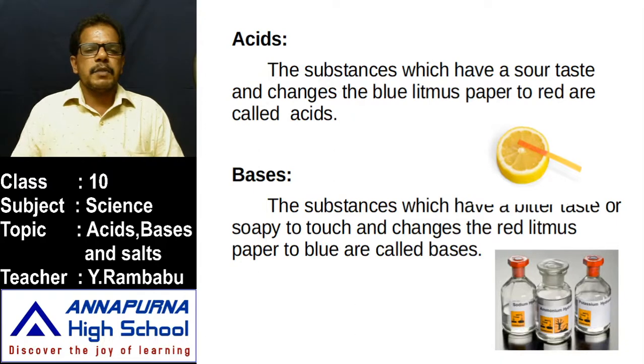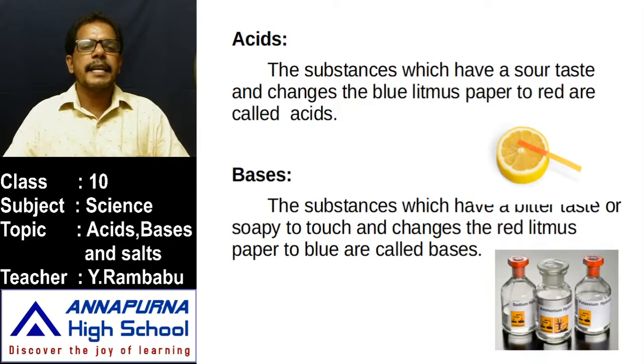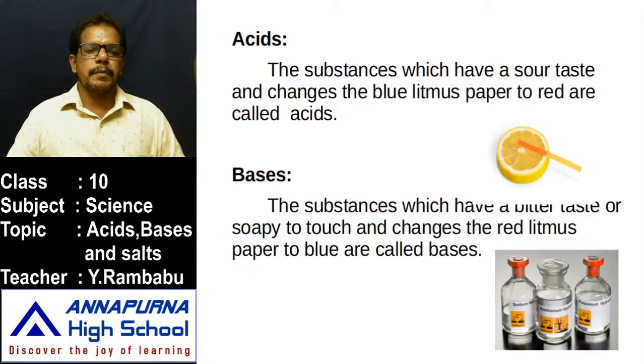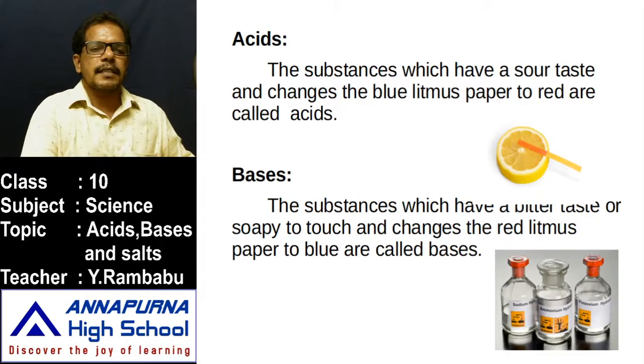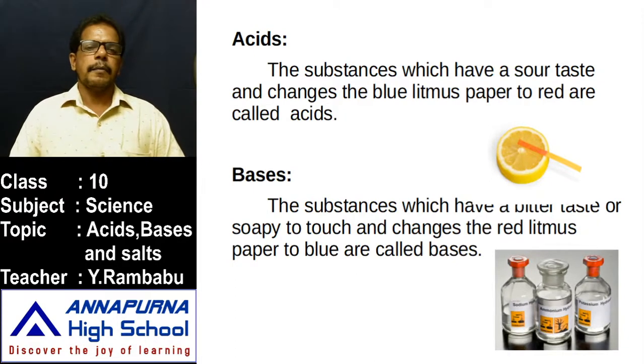And take another litmus paper, that is red litmus paper. If that red litmus paper is changed into blue, that is basic in nature. Like that, here we use an indicator, that is litmus paper, to test whether the substance is acid or base. Okay, what is this litmus paper? That means it is a chemical which is synthesized by mixing with other substances. How do we use this litmus paper to test the nature of these substances?